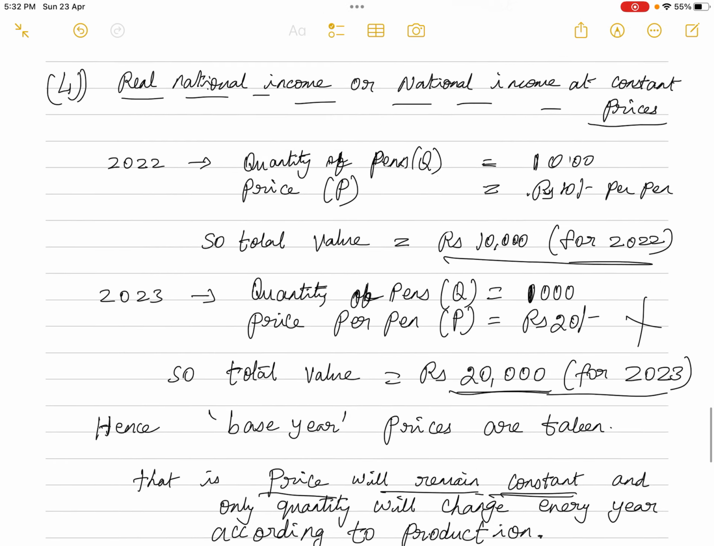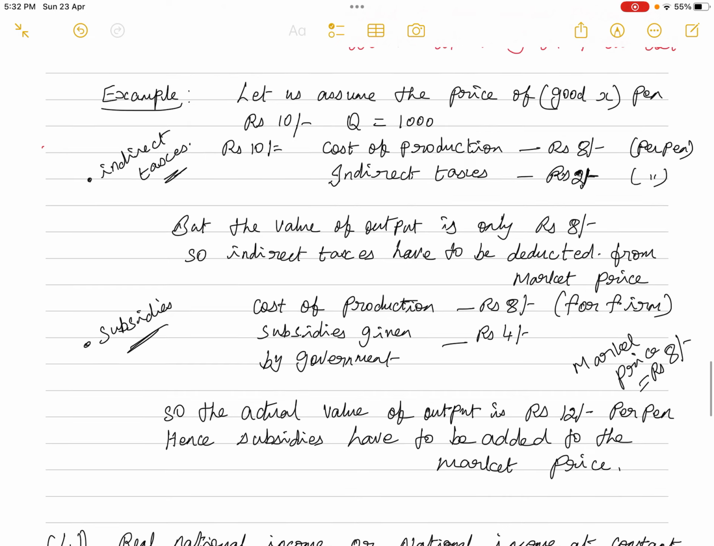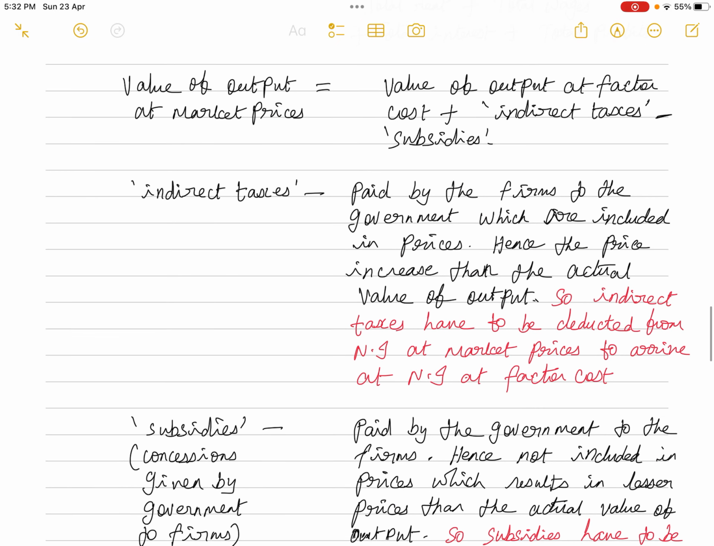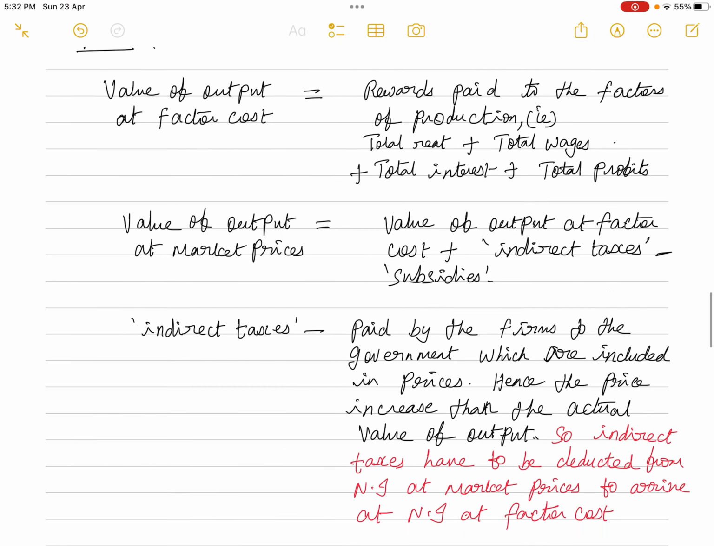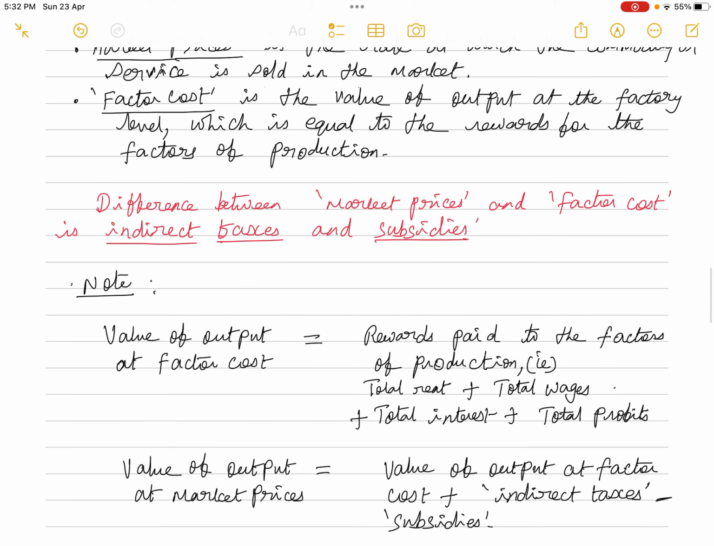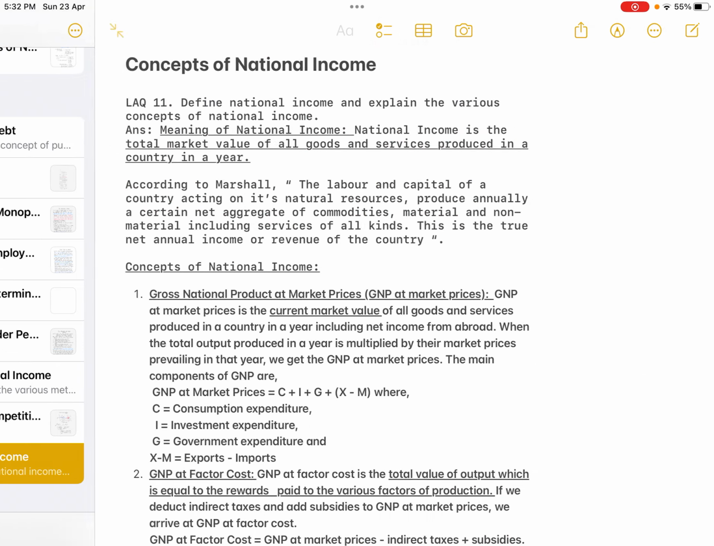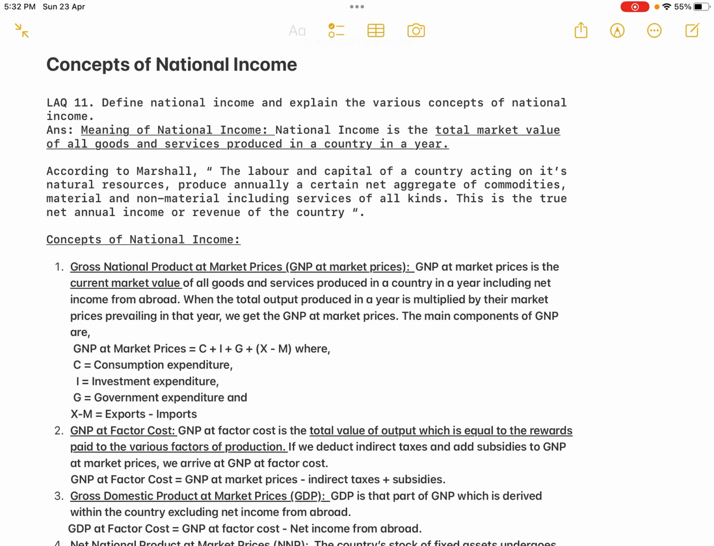Now if you understand these basic differences and basic concepts, it will be easy for you to understand all the concepts of national income along with the formula. Now let us move on to the actual answer. It will be easy now for you to understand. So now, concepts of national income.